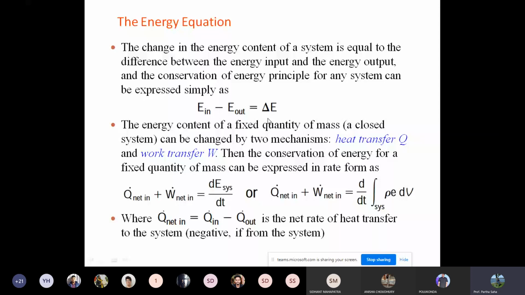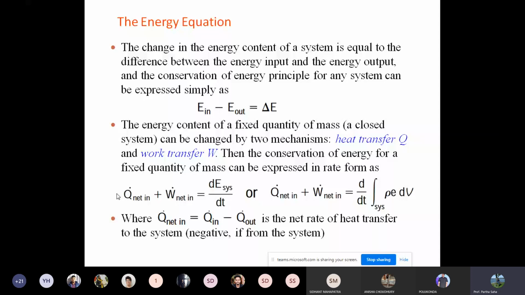So the energy content of a fixed quantity of mass, if it is a closed system, as I said, can be changed by two different mechanisms: heat transfer and work transfer. Heat transfer is given by capital Q and work transfer is given by capital W. The conservation of energy for a fixed quantity can be given by Q dot net in, W dot net in. What is Q dot? Actually, it's the rate of heat transfer, and W dot is the rate of work transfer, that is nothing but power. The rate of change of work is nothing but power.